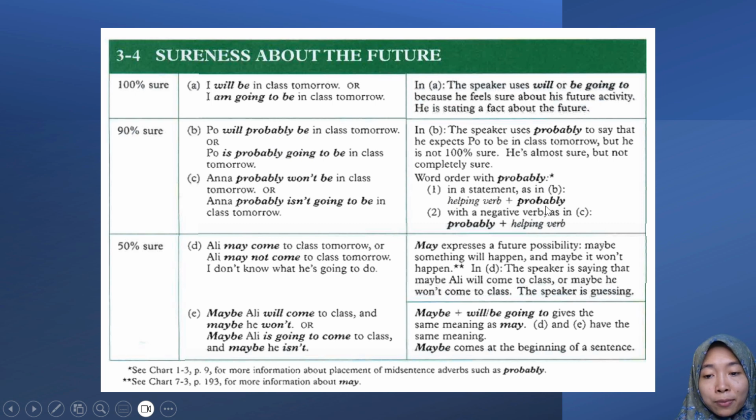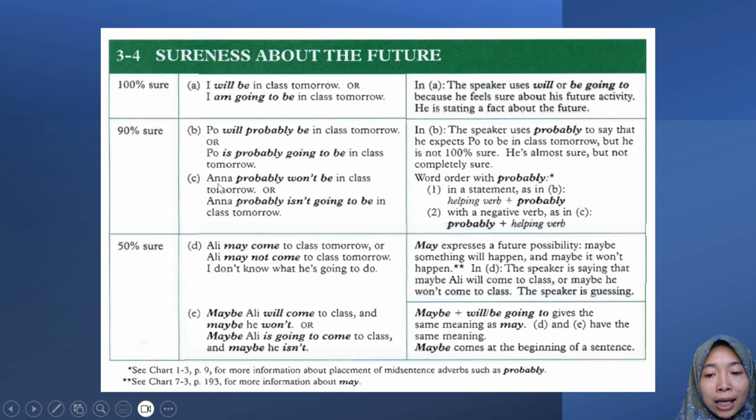Helping verb plus probably. Have a look at the example first. Paul will probably be in class tomorrow. Or Paul is probably going to be in class tomorrow. So the placement of probably here for the statement, for positive sentence, probably is put between the helping verb and be. Or after the helping verb, you can put probably in positive statement.